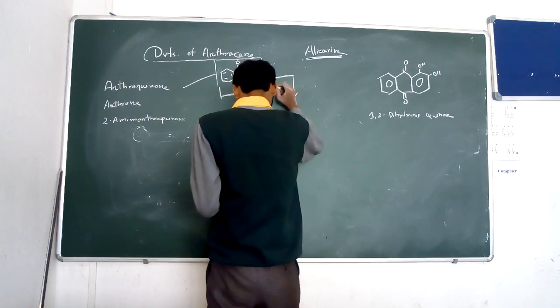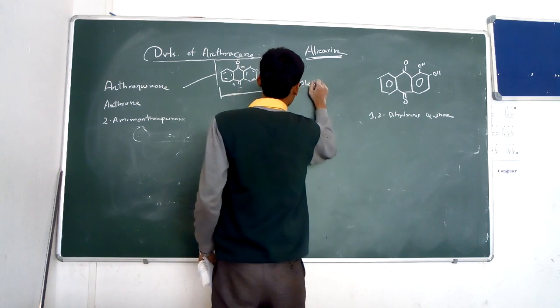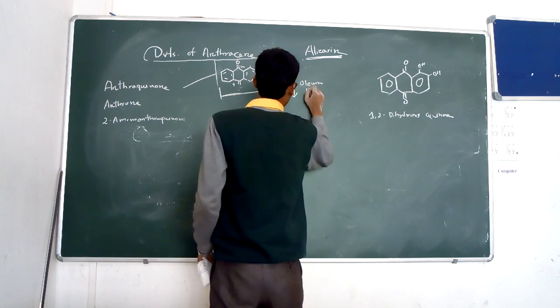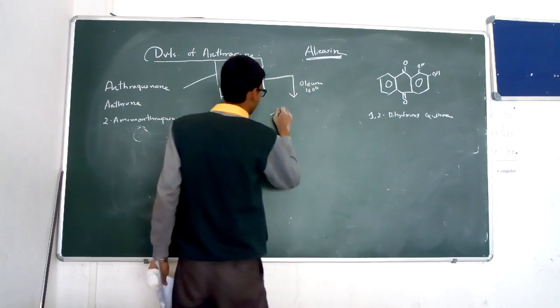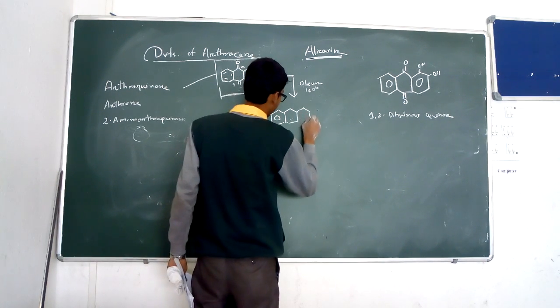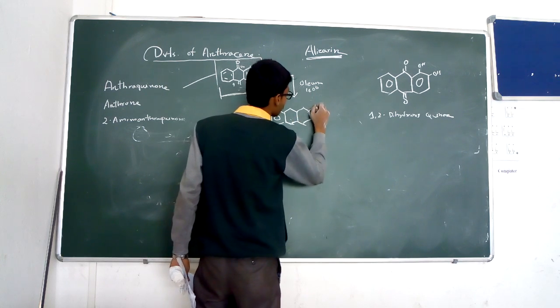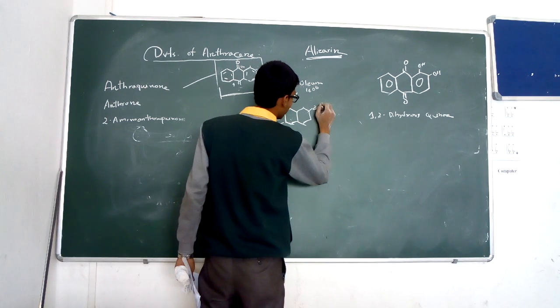to sulfonation in the presence of oleum or fuming sulfuric acid at 160 degrees Celsius, and the major product formed is 2-sulfonyl anthraquinone.